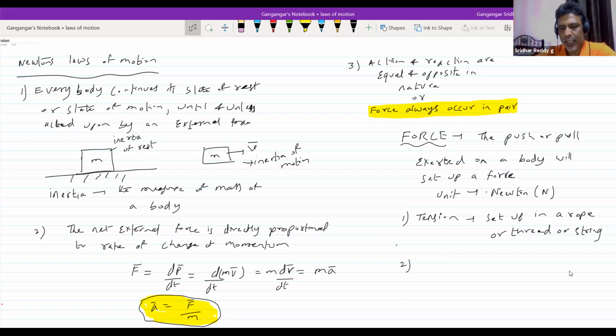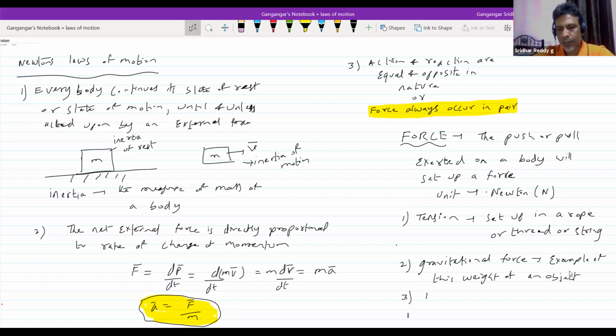Next again, the gravitational force. An example of this is the weight of an object.